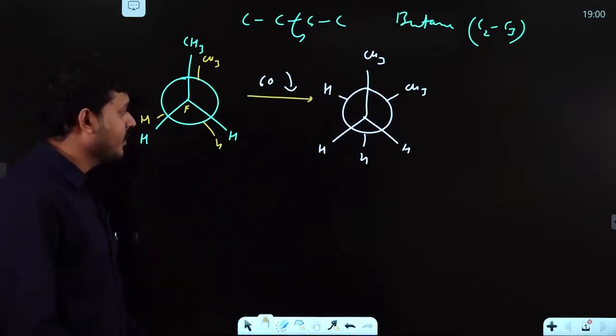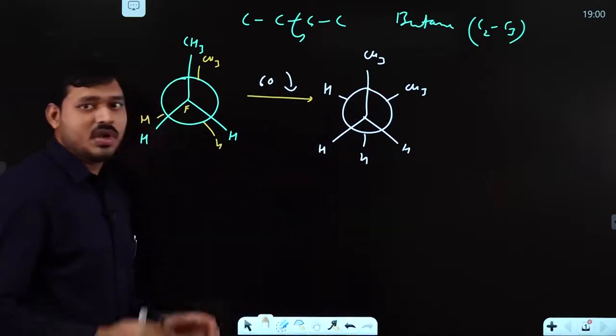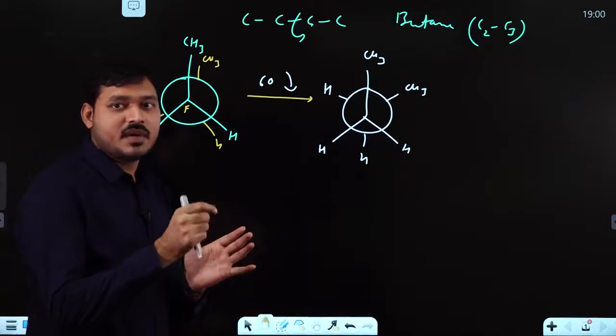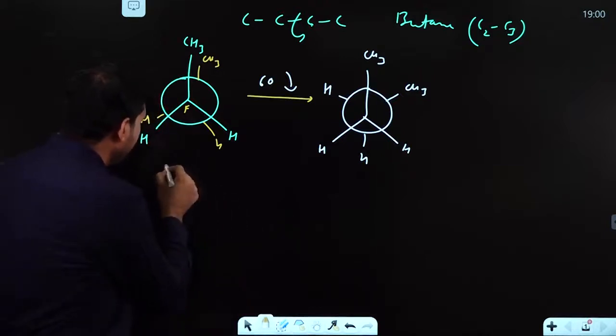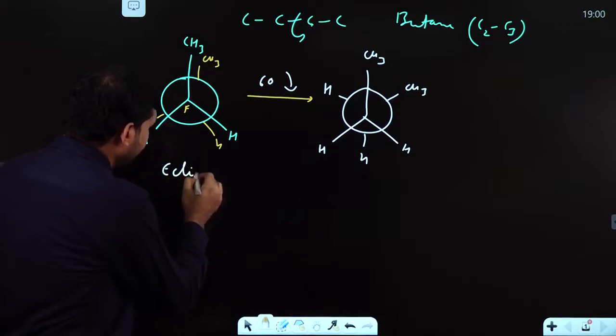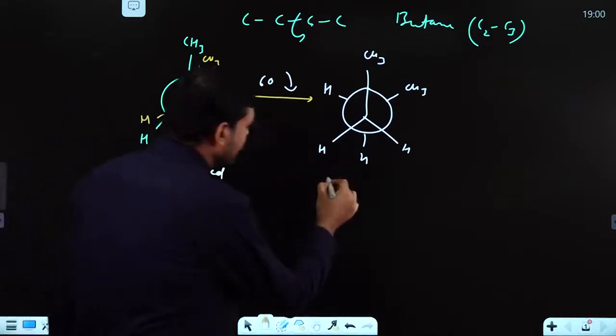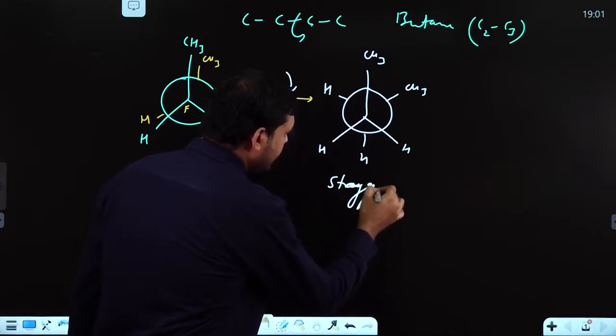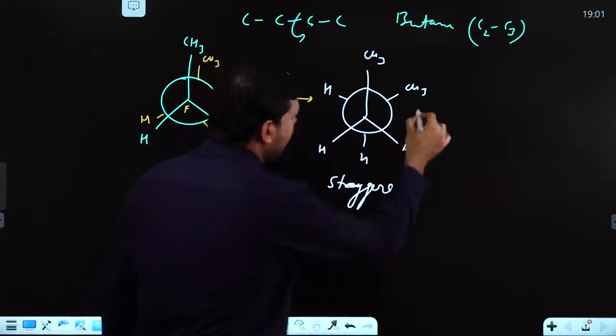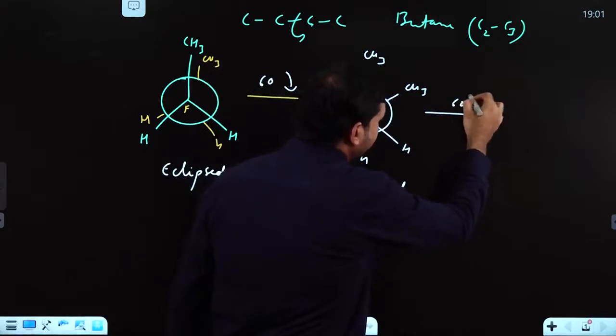So here it is your staggered form. I am introducing a few new terminologies here. This is your eclipsed, and this is your staggered.